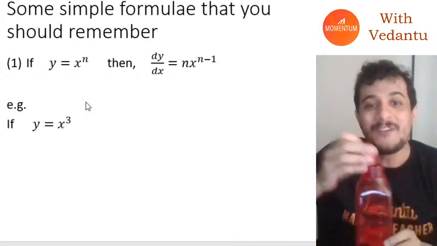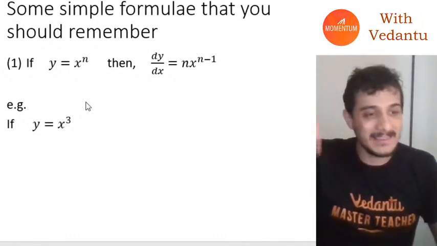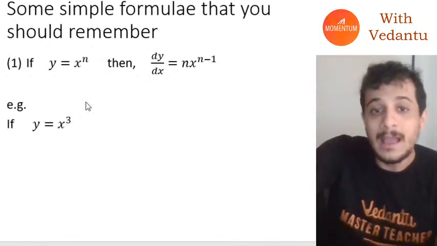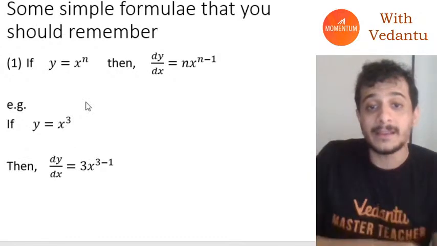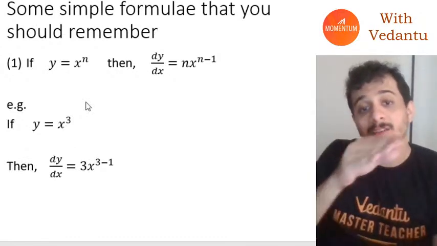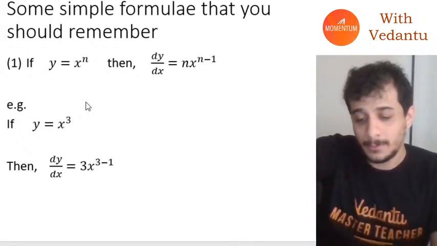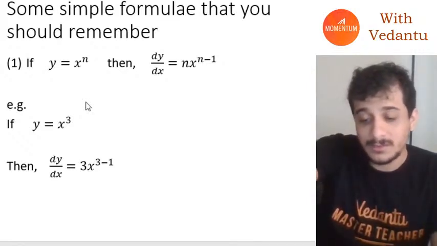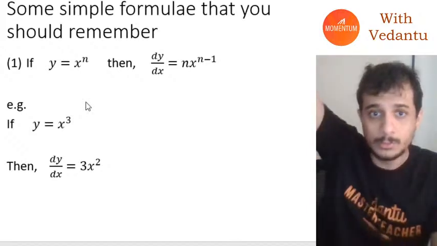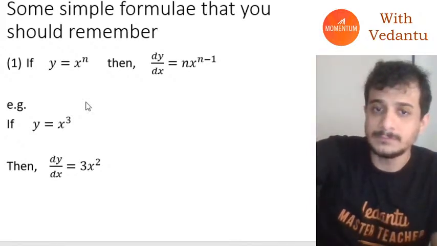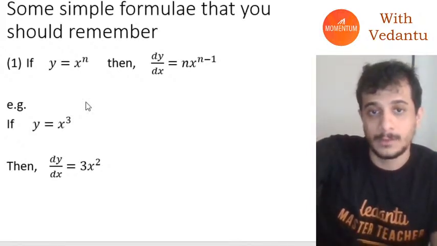If y is equal to x cube and I want to know dy by dx, then dy by dx will be 3x raised to the power 3 minus 1. Now what will be 3 minus 1? 3 minus 1 will be equal to 2. So this will just become 3x squared.